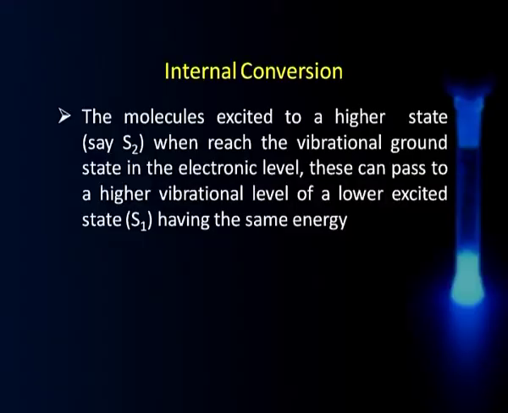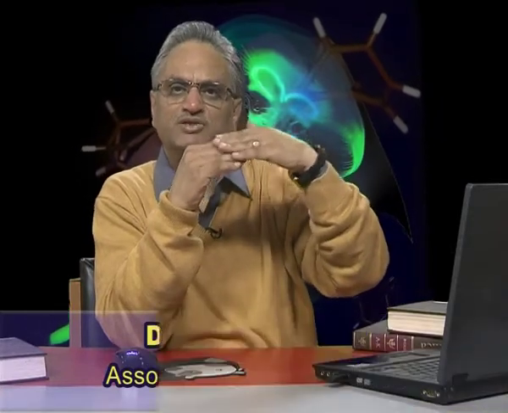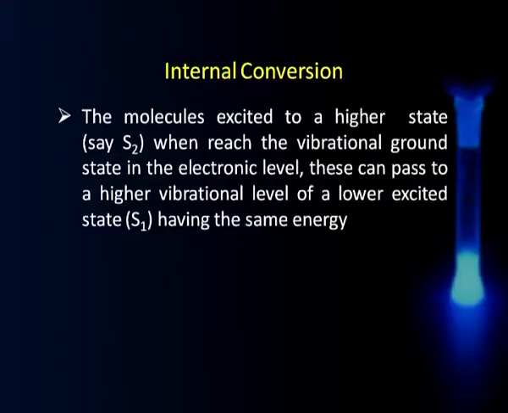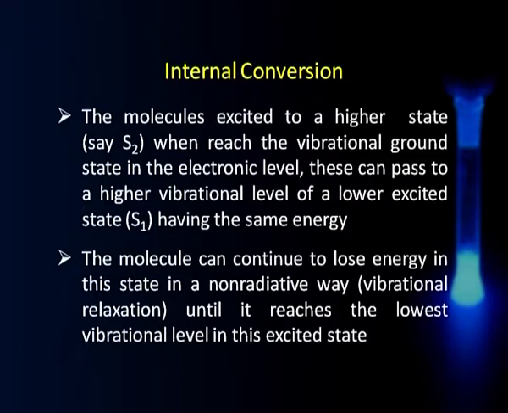Actually what happens is the molecules which are excited to a higher state, say S2, when they reach the vibrational ground state in the electronic energy level, that means from S2, say S2 V5 was there, from V5 it comes to 4, 3, 2, 1, 0. So, it has come to the vibrational ground state of the S2 level. Now, one option is that it can come down further, or there is a possibility that suppose you have got another level nearby, this molecule can cross over there, that can get converted from the S2 state to the S1 state. The precondition is the two must have the same energy, and thereafter once it happens there, the molecule can continue to lose energy in terms of vibrational relaxation.